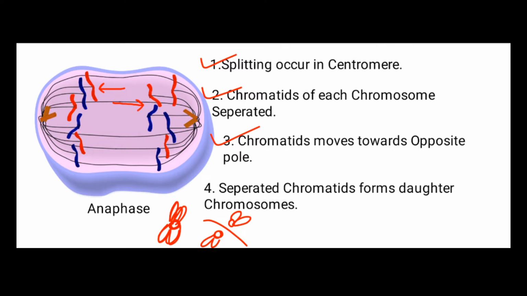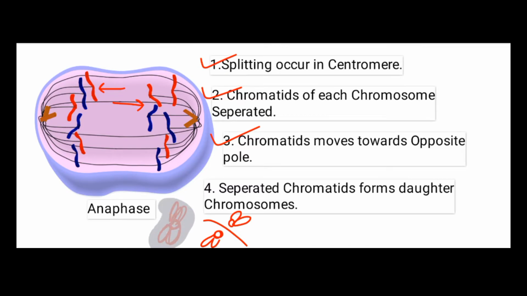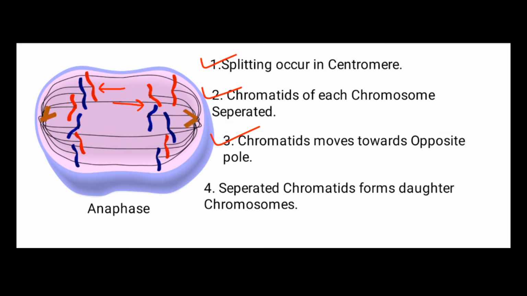So first, splitting occurs in the centromere, and due to the splitting, one chromosome separates into two chromatids, and the separated chromatids move towards the opposite poles. After moving to the opposite poles, the chromatids act as daughter chromosomes. So the separated chromatid forms the daughter chromosome, which moves towards the opposite pole. After completion of anaphase, at each pole there is half the number of chromatids.